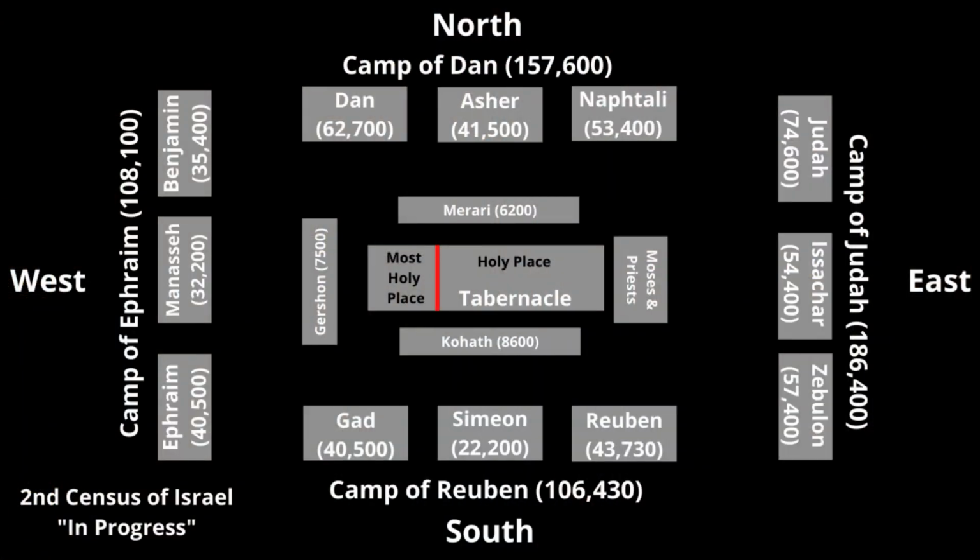If God had blessed them, even if the first generation died off in the wilderness, you would expect that Israel's population would have grown. But that is not what we're going to find. In our last lesson, we took a look at the camp of Reuben and found that among the three tribes, Reuben, Simeon, and Gad, their population had decreased by about 30%, with the tribe of Simeon having a 63% drop in population just on its own. We noted that the tribes of Reuben and Simeon were mentioned in two of the three major rebellions during the period of wilderness wandering, which could account for some of this decrease.